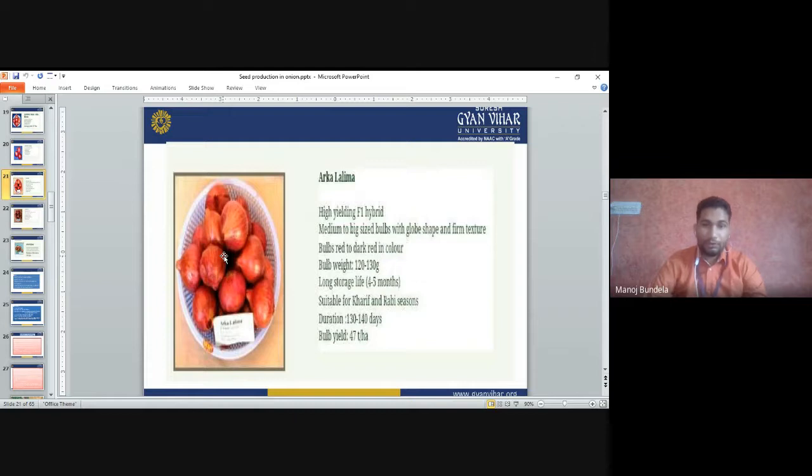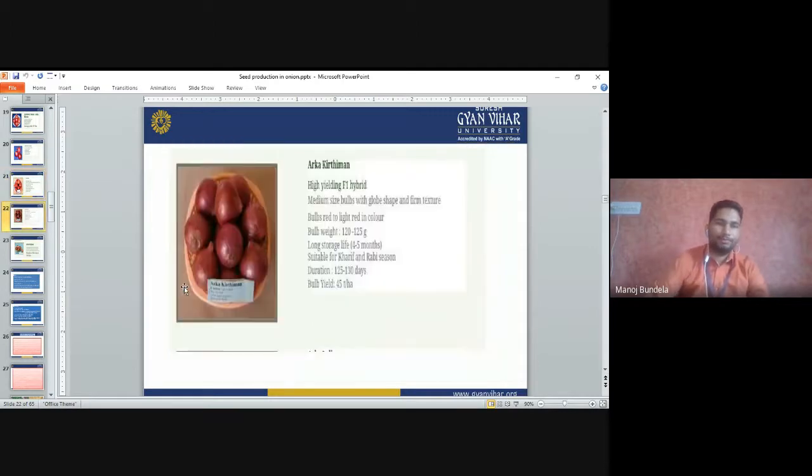months. The duration of the crop is 130 to 140 days, and it is suitable for growing in both Rabi and Kharif season. The bulb yield is 47 ton per hectare in Arka Lalima. So you can see the bulb in Arka Lalima.